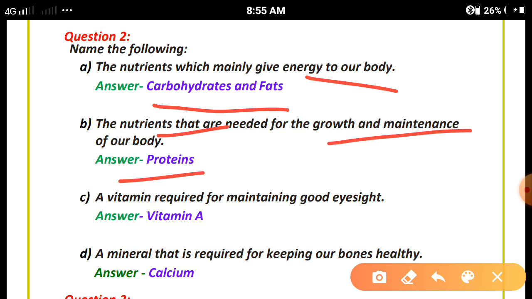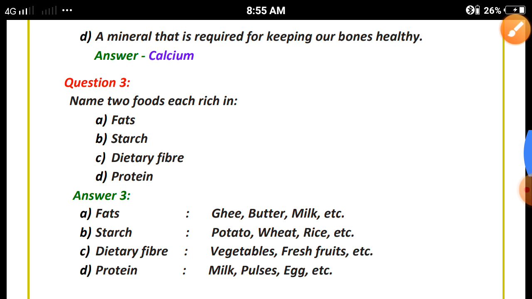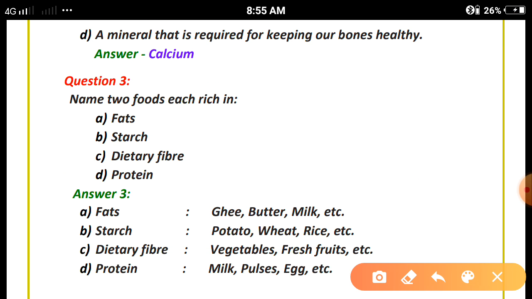Next, a vitamin required for maintaining good eyesight. So, which vitamin is responsible? The vitamin A. The function of vitamin A we have seen in chapter notes. You should revise from there. Next, a mineral that is required for keeping our bones healthy. The calcium mineral is responsible for keeping our bones healthy as well as for the teeth. Clear? So this was about the calcium mineral.